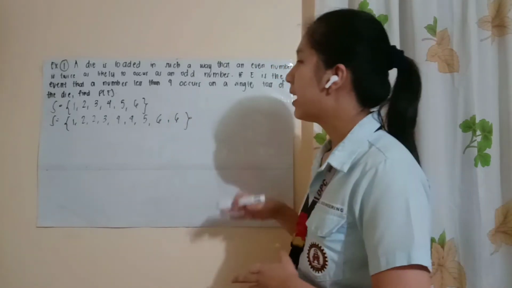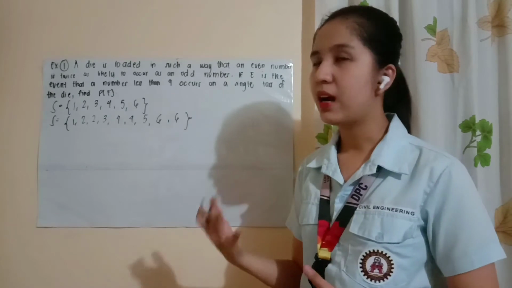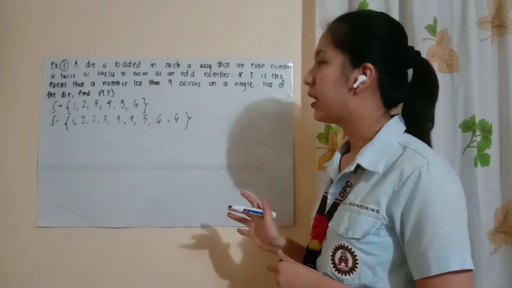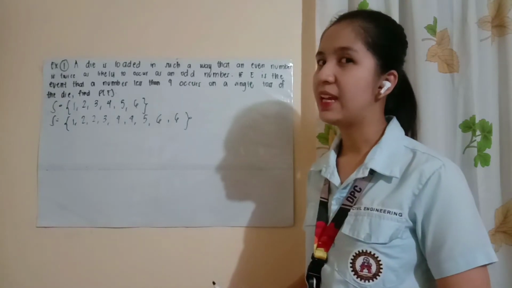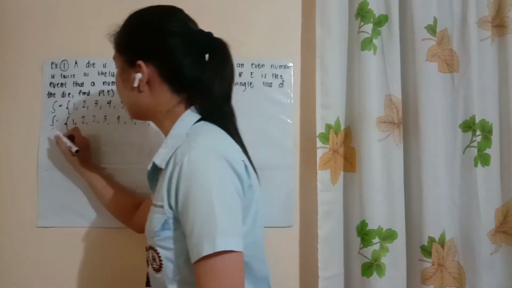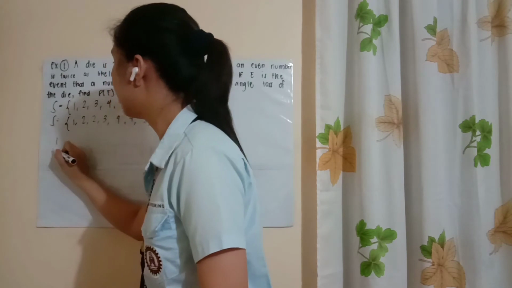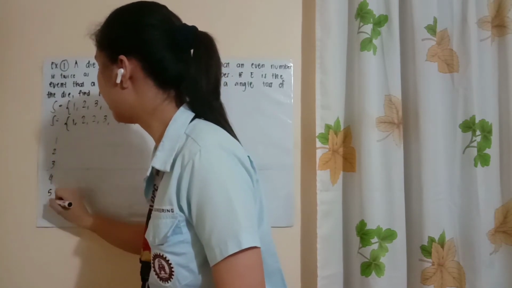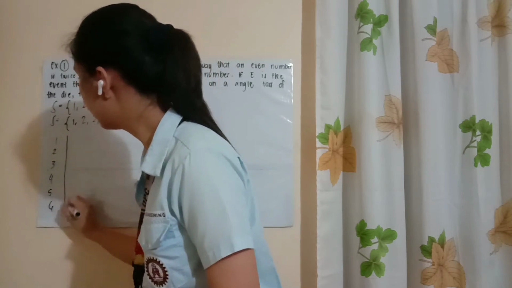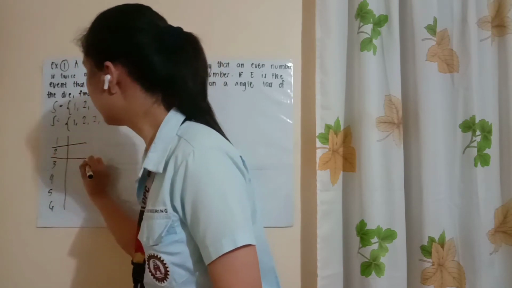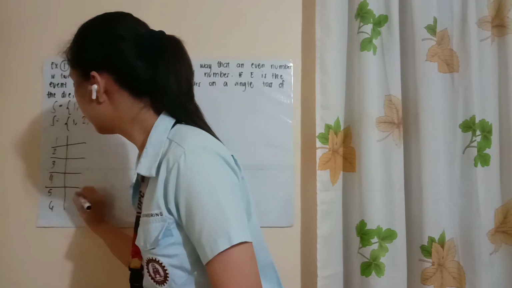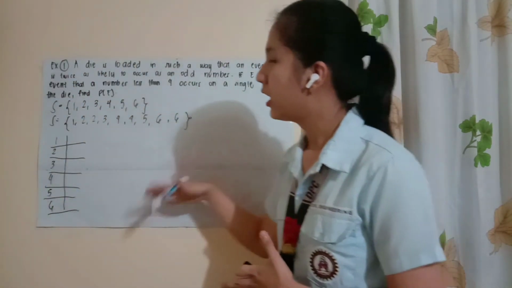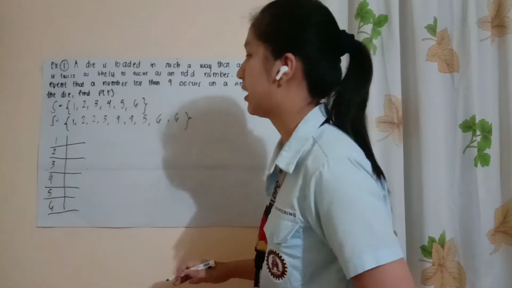And then, next, we're gonna assign the probability of each of these sample points. So, para mas malinaw, let's create a table. So, this is the probability of 1, and then 2, 3, 4, 5, and then 6. So, let's input the values here in our table.